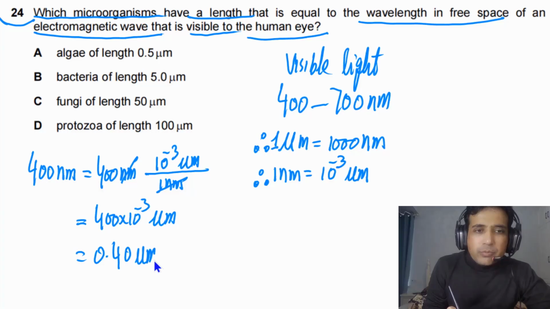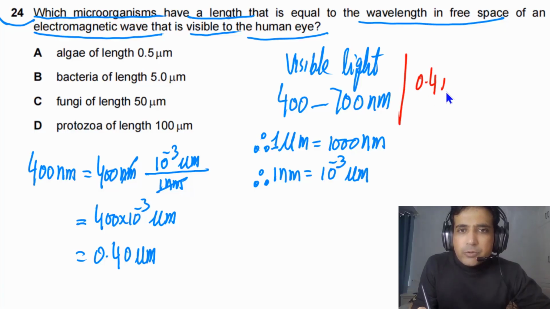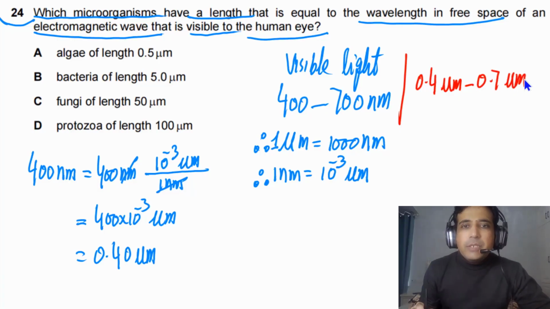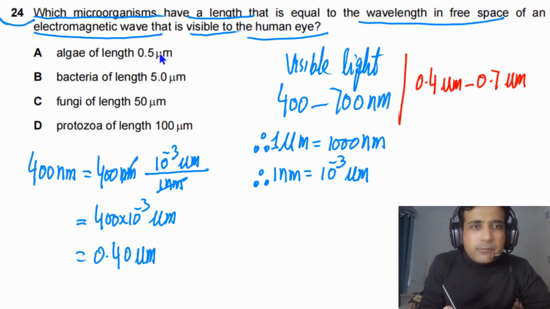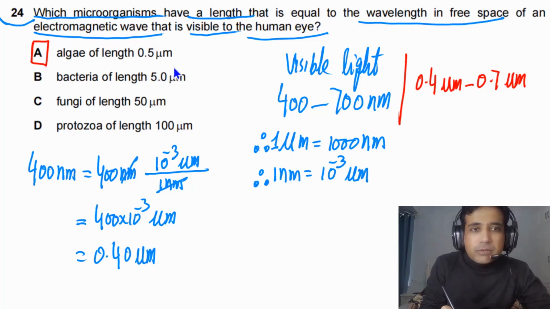So now from here we can simply write down, wavelength of visible light will be equal to 0.4 micrometer to 0.7 micrometer. Now simply we can find the answer. If you look at the first option, this is 0.5 and this is in this range. So our answer for this question is A. This is not possible because this is 5, so this is not possible. 50 not possible, 100 not possible.